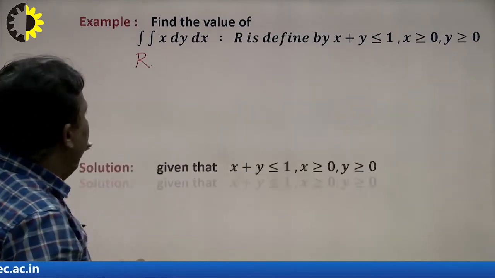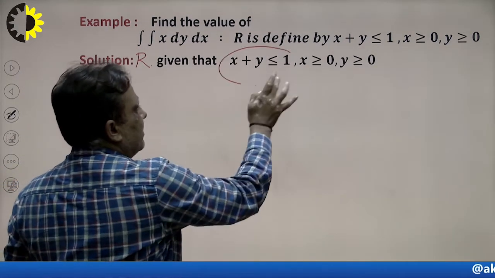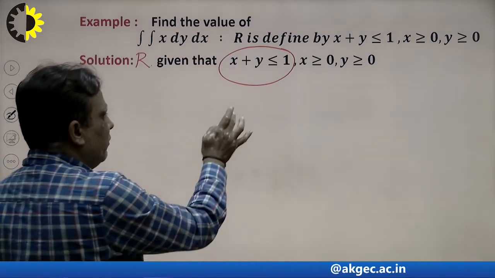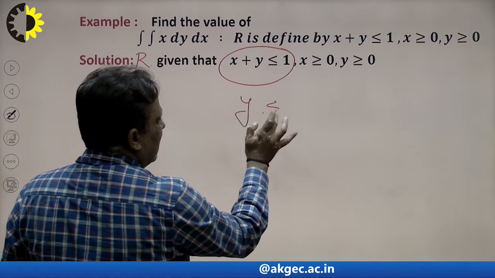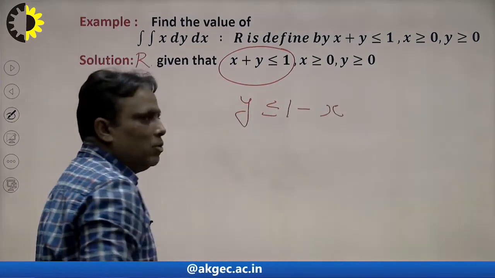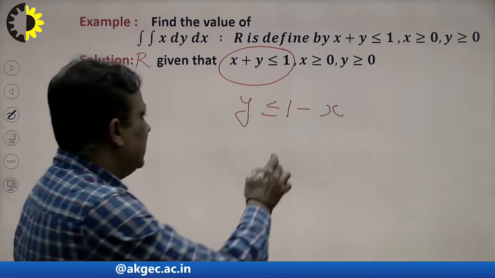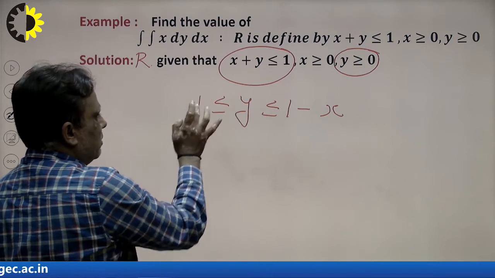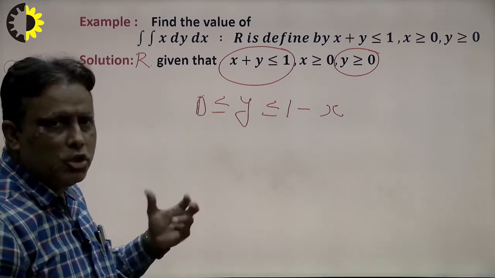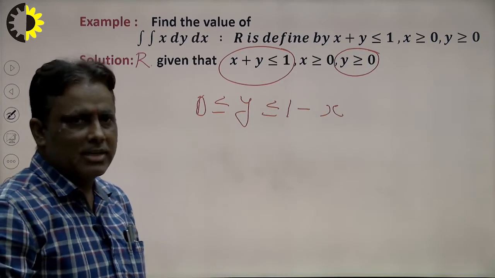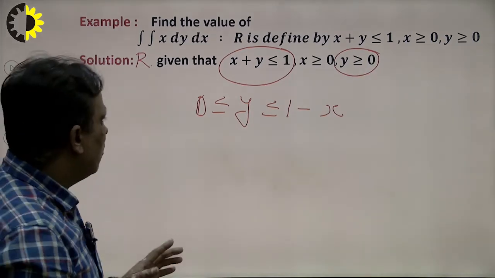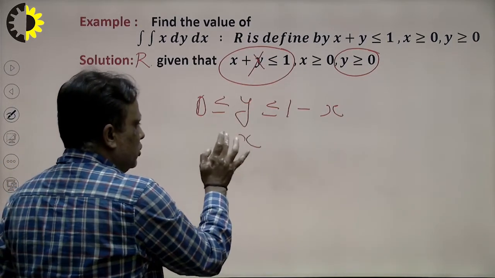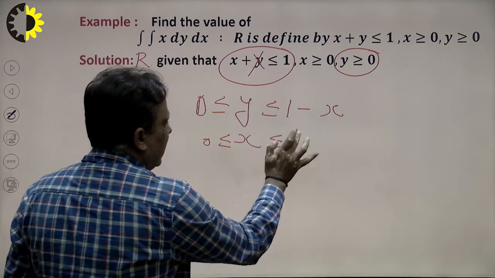It is given that x plus y is equal to 1. Suppose a student wants to take the limit of y first. How to take the limit of y? I consider the limit of y as 1 minus x, because I want to calculate the limit of y first. In this portion y is greater than 0, that means this is in the first quadrant, so y is greater than 0 and less than or equal to 1 minus x, that means the limit of y exists here. Now y is canceled out, so what will be the limit of x? The limit of x will be 0 to 1. In this way we can calculate the limit of y.